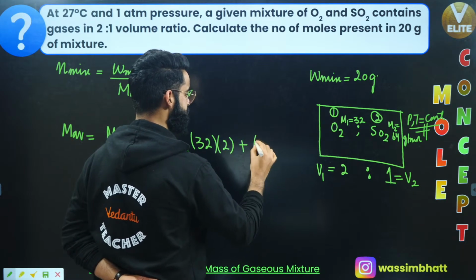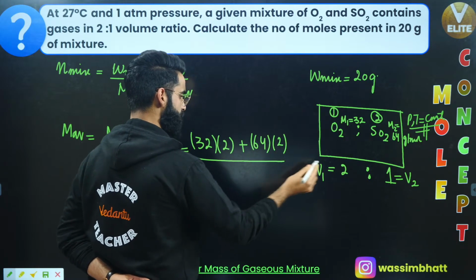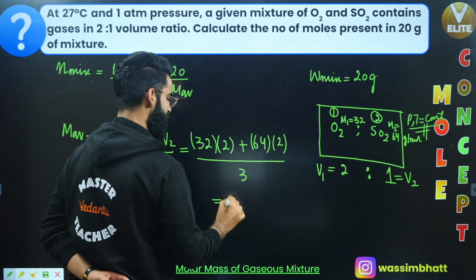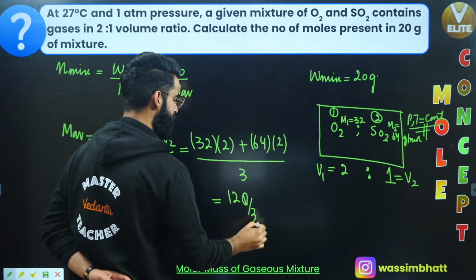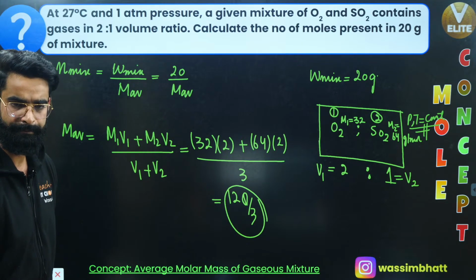M2 value is given to me as 64. The value of V2 is given to me as 2 divided by V1 plus V2. 2 plus 1, that comes out to 3. The value will come out to be 128 divided by 3. So this is basically the average molar mass of the gaseous mixture which I got, right?